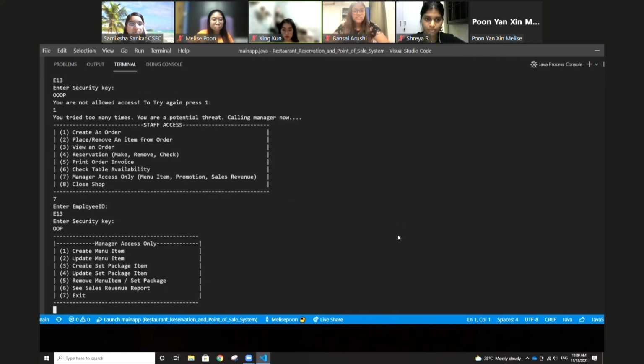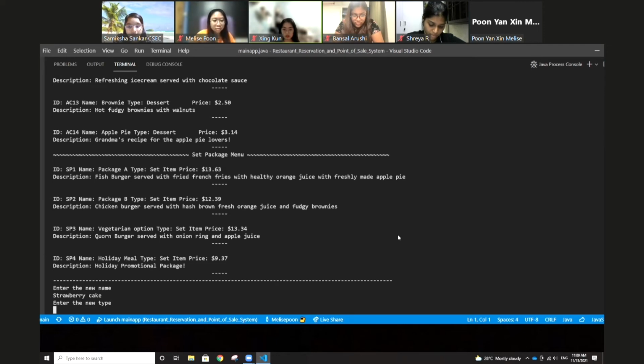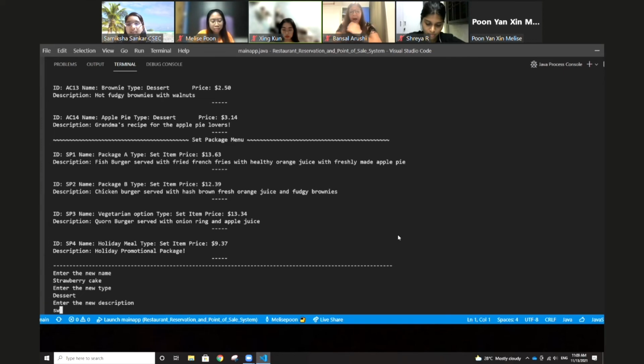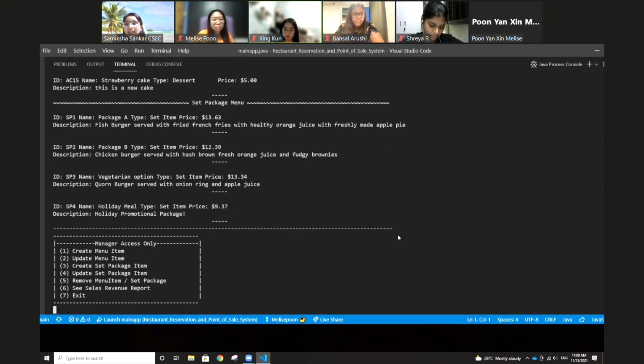First, let us create a new menu item by typing in 1. We can type in strawberry cake. Now type in the new type, which is dessert. Now type in the description saying that this is a new cake. Type in the price, $5. And now we can see that the ID called AC15 with the name strawberry cake is in the new menu list.